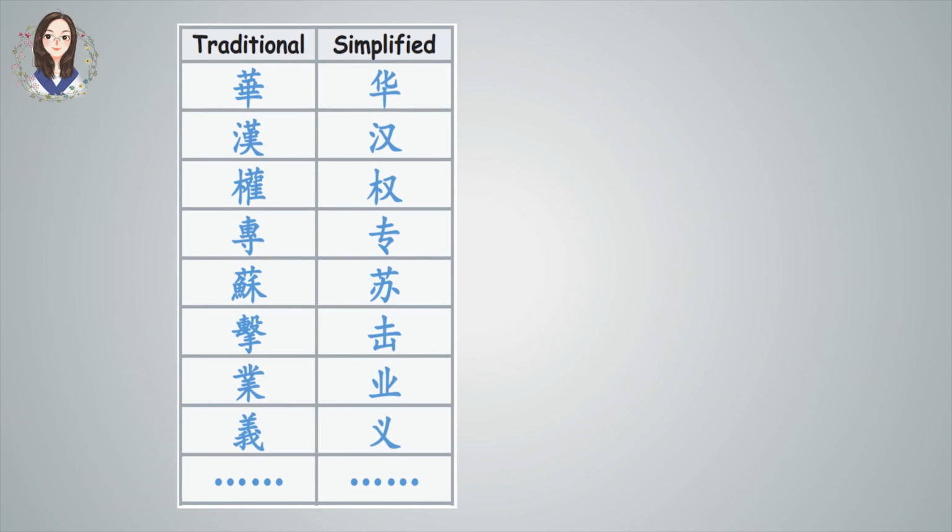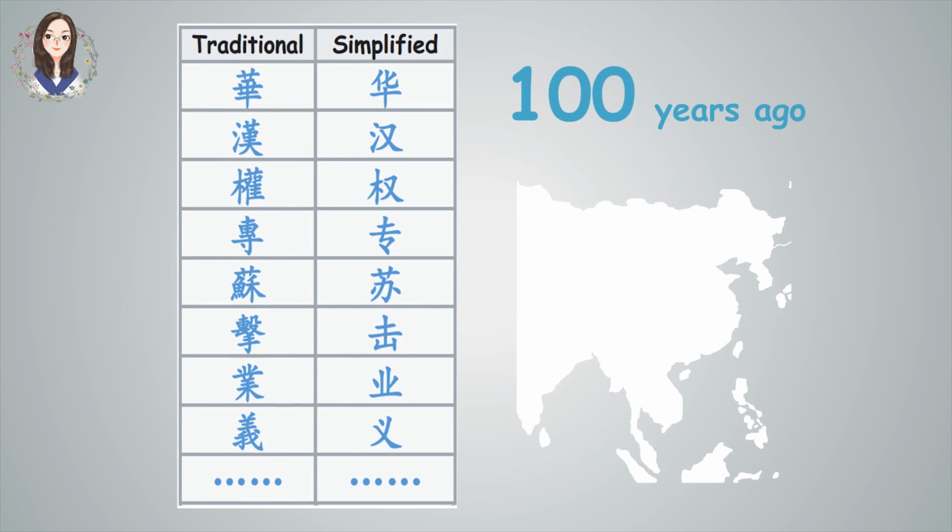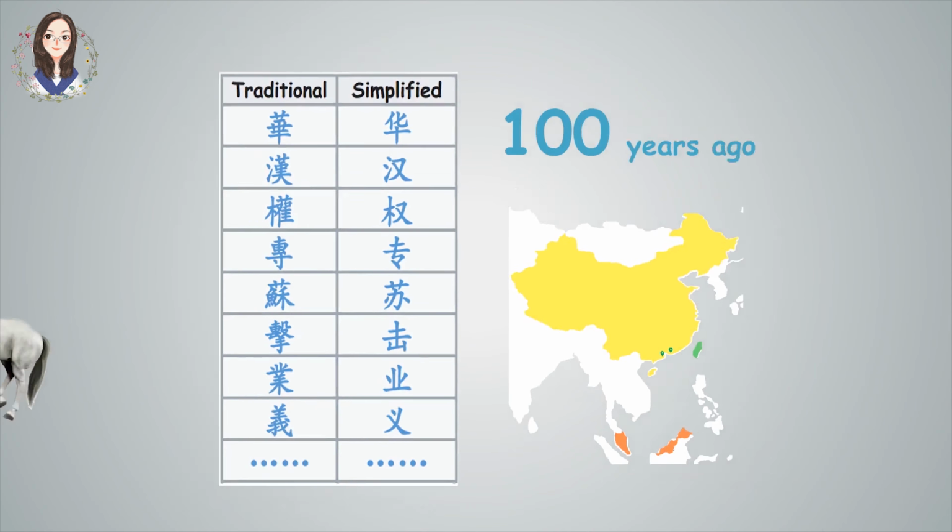Chinese characters have 2 scripts, simplified and traditional. In order to make Chinese characters much easier to learn, people started to simplify Chinese characters from traditional characters since 100 years ago. Now people from mainland China and Southeast Asia use simplified characters. However, Hong Kong, Macau, and Taiwan still use traditional characters.